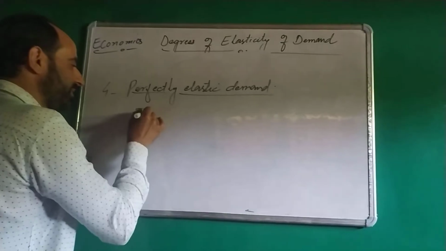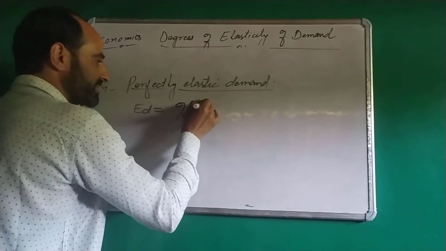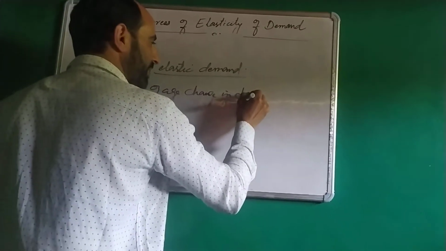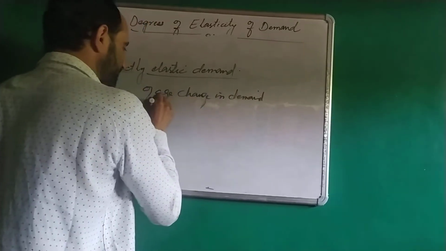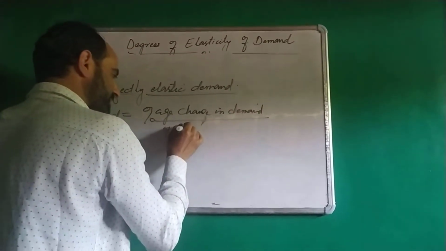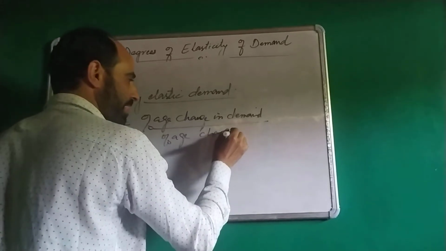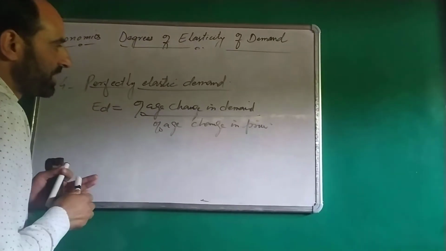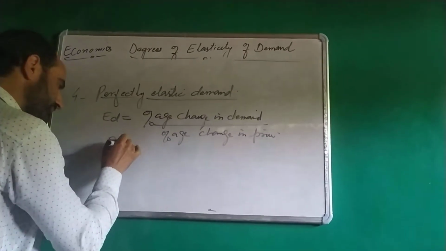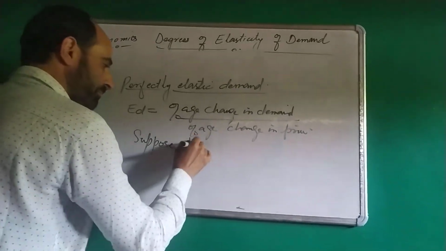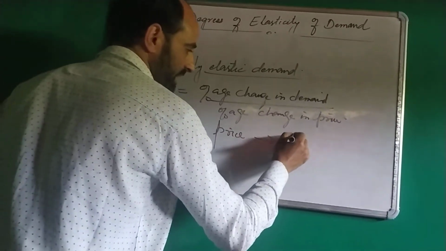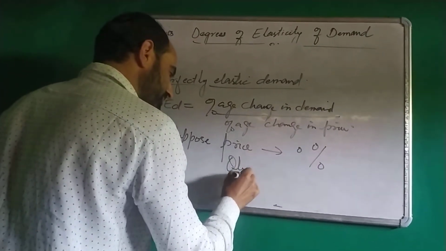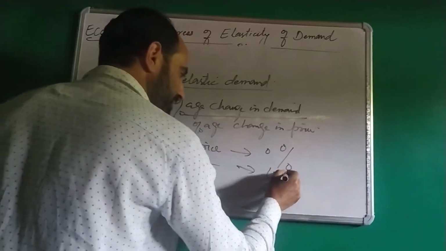This can also be calculated by the formula. It is equal to percentage change in demand divided by percentage change in price. Suppose price changes by 0%, or we can say that there is no change in price, but quantity demanded changes by 10%.